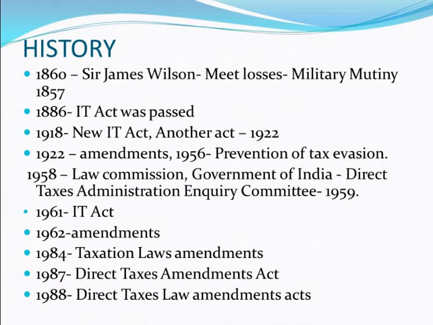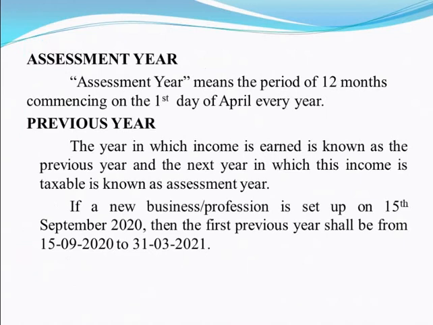In 1956, a law commission was set up to prevent tax evasion. Tax evasion is nothing but a person avoiding paying tax by using fraudulent activities. So, the law commission was set up in 1956 to prevent tax evasion. This committee submitted its report in 1959. Then in 1961, the Income Tax Act was passed and it came into force with effect from 1st April 1962. After that, further amendments have been carried out, but till now we are following the Income Tax Act 1961.